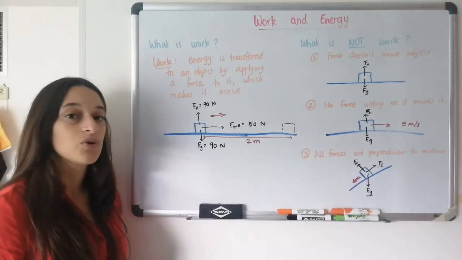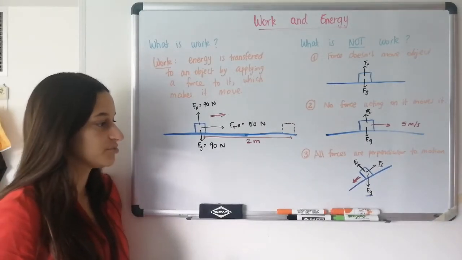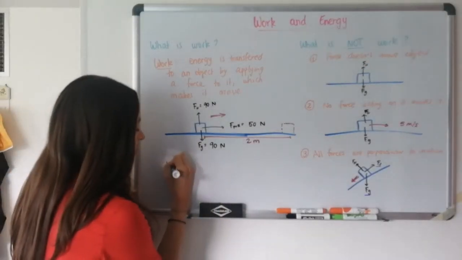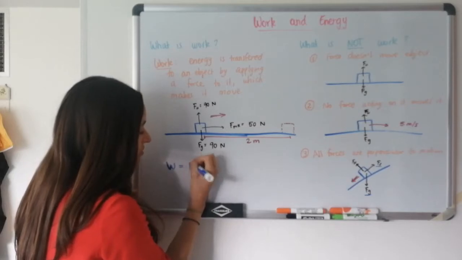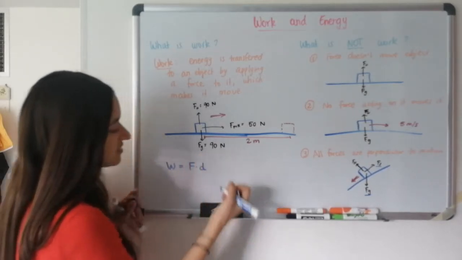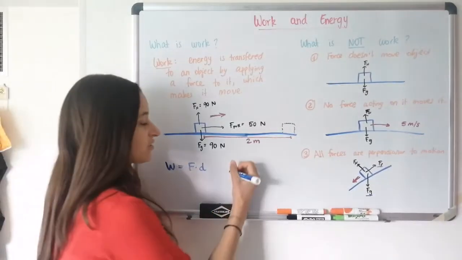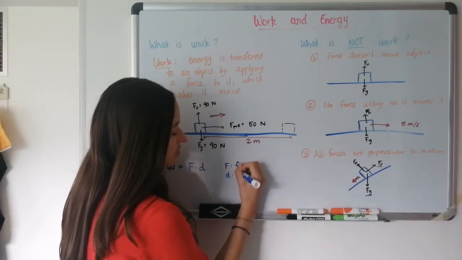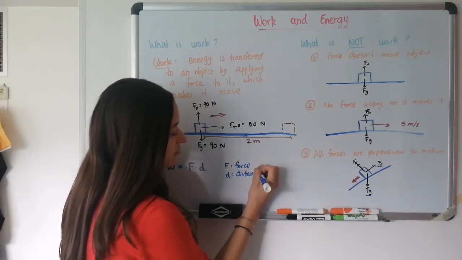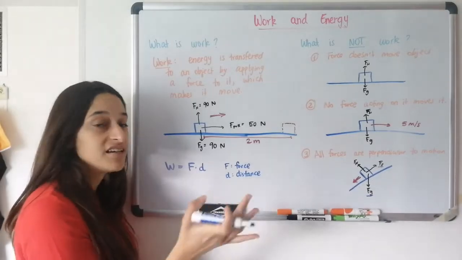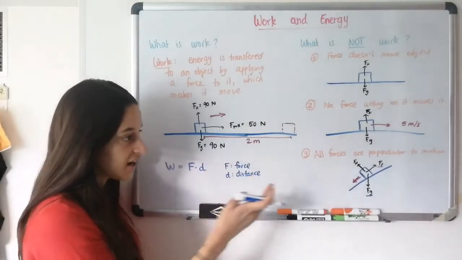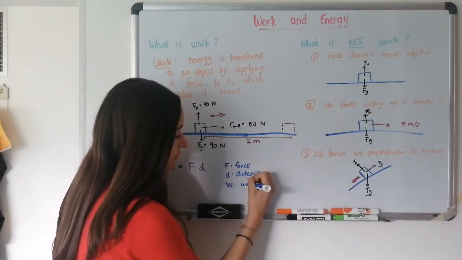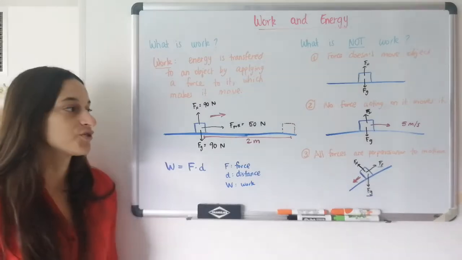So now we're going to get to the equation for work. It's actually a very simple equation. The equation for work is the following. Work equals force times distance. That's it. So F is force, D is distance. You can also use X, but D is so that you know that it's distance in any direction. It can be in X and Y and diagonal like here. And W, of course, is work. So the equation for work is force times distance.